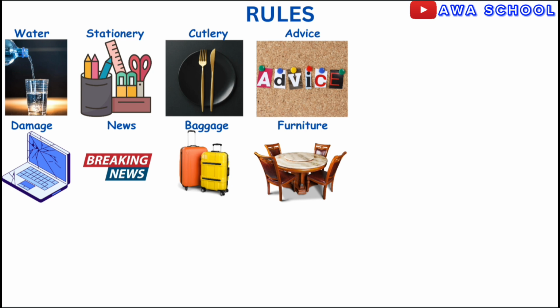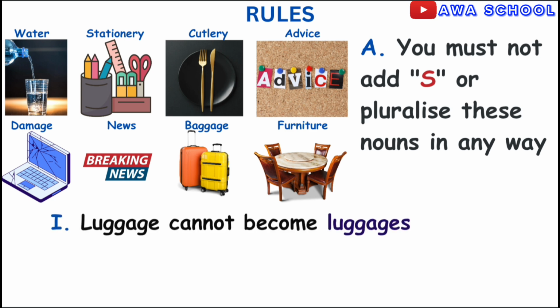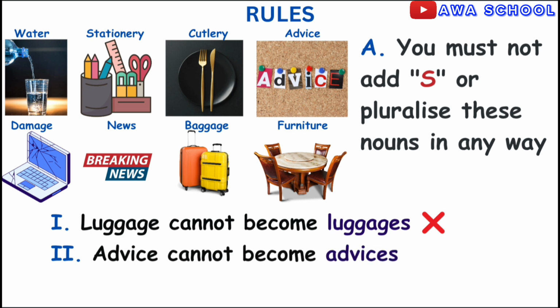One of them is you must not add s or pluralize these nouns whenever you are using them. Do you get? For example, luggage cannot become luggages as it is wrong and ungrammatical to add an s to it. Advice as a noun must never be pluralized, so advice cannot be advices.